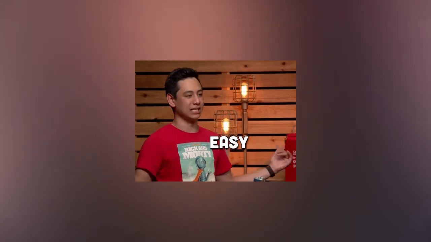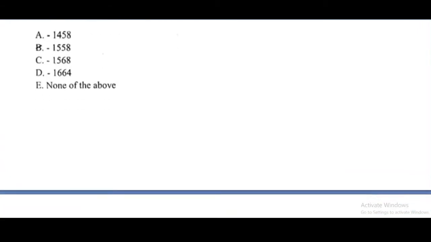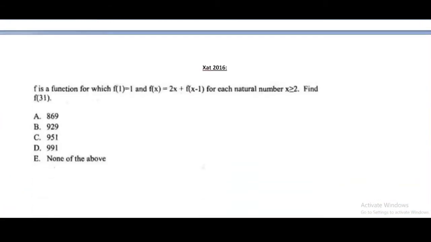So that is simple. Sum of AP, I think you can get it very easily. 2016. F is a function, f of 1 is 1 and f of x is 2x plus f of x minus 1 for each natural number x greater than or equal to 2.